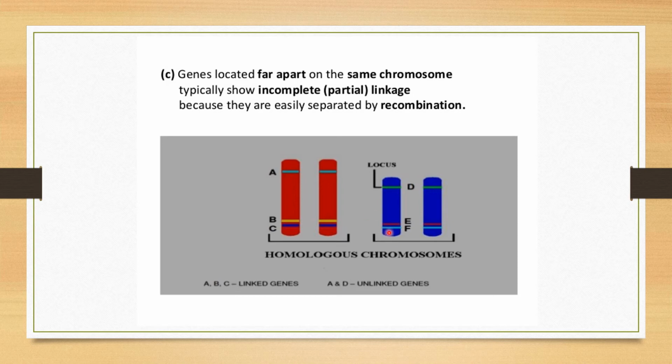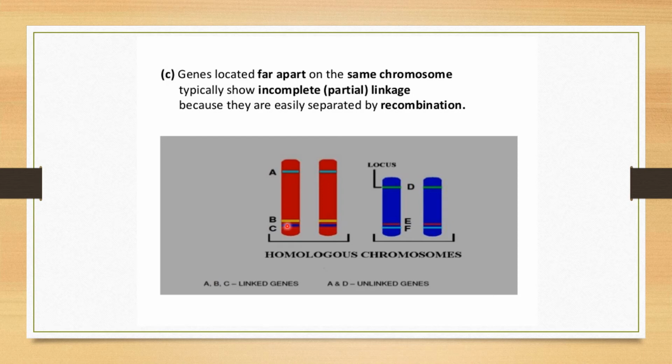The position where the genes are present is called the locus. Now the cross in this picture shows what linked genes and unlinked genes are. If you see B and C, they are very close to each other, so the crossing over taking place will be minimal. But for A and B, the crossing over might take place between these two chromosomes and might separate A from B, because the distance between A and B is a little more as compared to the distance between B and C.